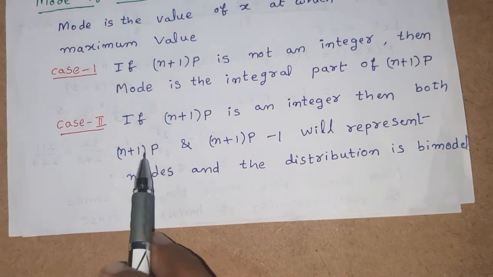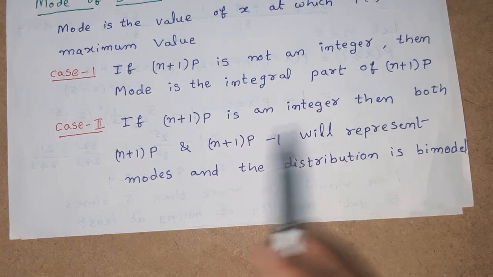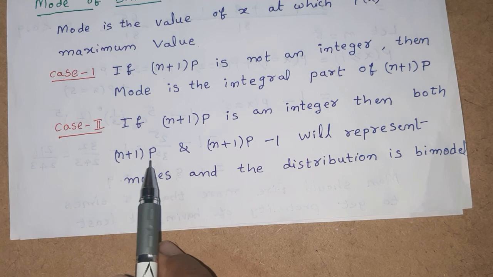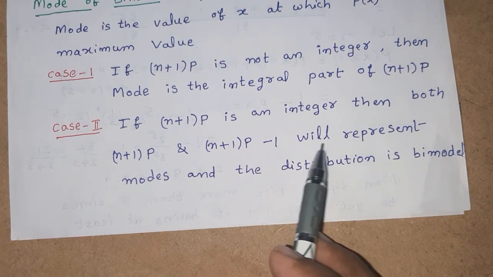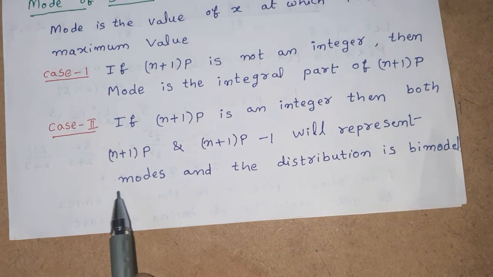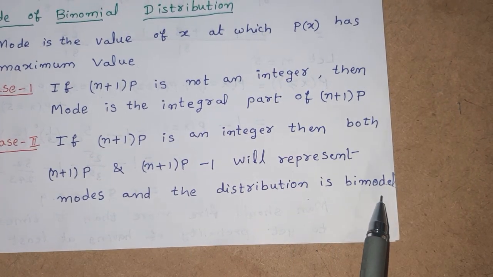Case 2, if n plus 1 into p is an integer, then both n plus 1 into p and n plus 1 into p minus 1 will represent modes, and the distribution is bimodal.